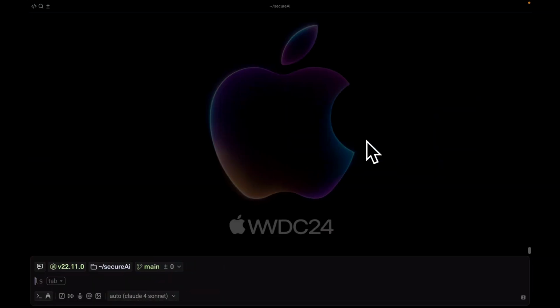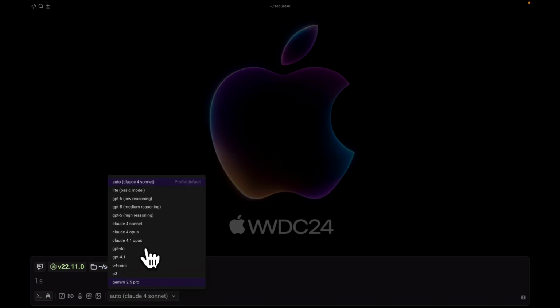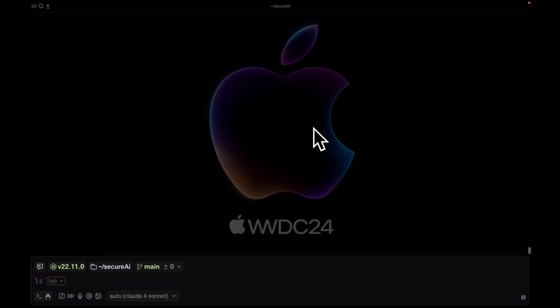So on the Warp terminal, as you know, inside of the Warp terminal, you can communicate with models like Claude 4, ChatGPT, DeepSeek, any model, basically. And these are like agentic AIs that you can talk to inside of Warp itself. And you can do a lot of things. You can ask them questions, stuff like that. You can collaborate with the AI. You can vibe code anything directly from your terminal. But they have some features now that are mind blowing. I'm going to show you all these features.